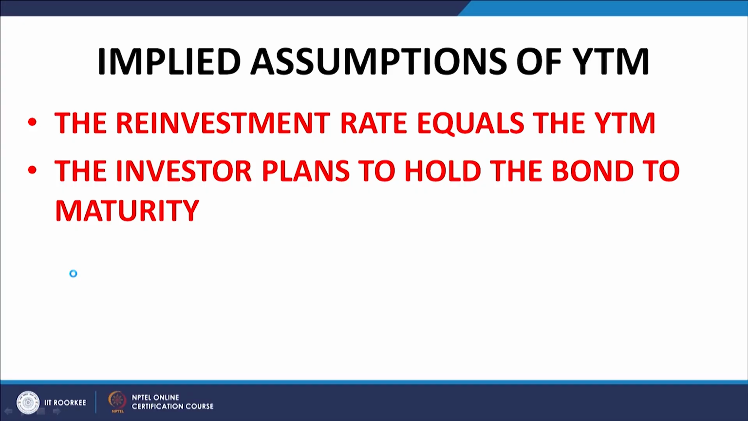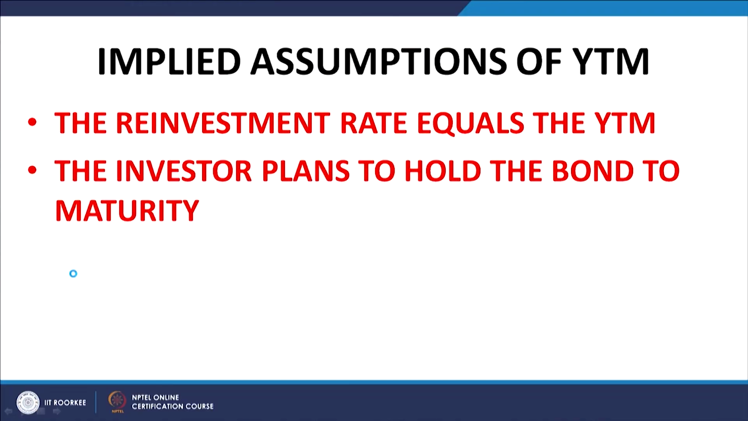Now, we come to the implied assumptions that are embedded when we calculate the YTM of an instrument. There are two fundamental assumptions. The first assumption is that the reinvestment rate equals the YTM. What is reinvestment rate? I will come back to it in a minute. The second is that the investor who is working out the YTM is working on the premise that he will hold the bond to maturity. Let us come back to the first one, reinvestment rate.